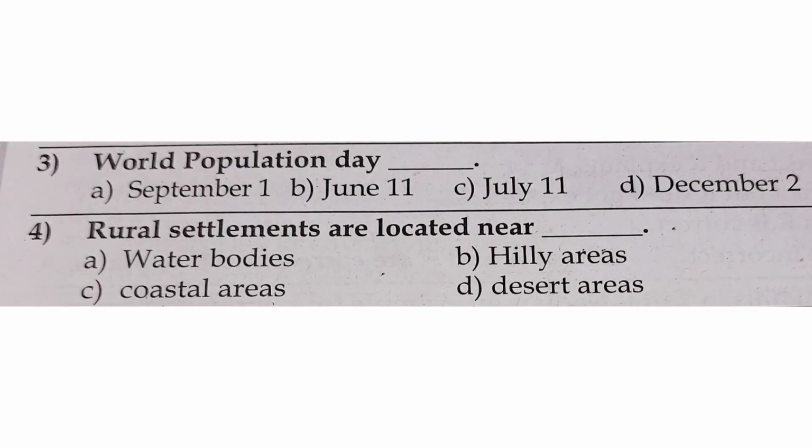The third question is World Population Day dash. September 1, June 11, July 11, December 2. The correct answer is option C, July 11. The fourth question is rural settlements are located near dash. Water bodies, hilly areas, coastal areas, desert areas. The correct answer is option A, water bodies.